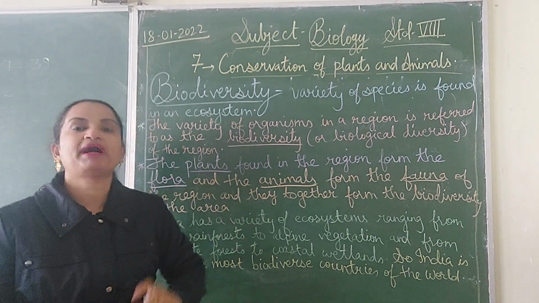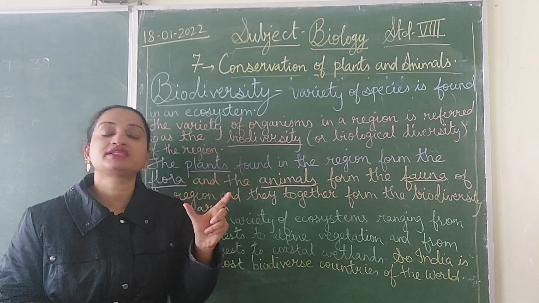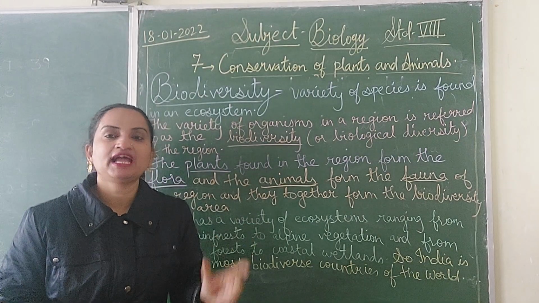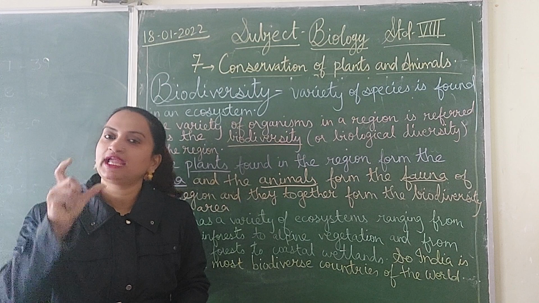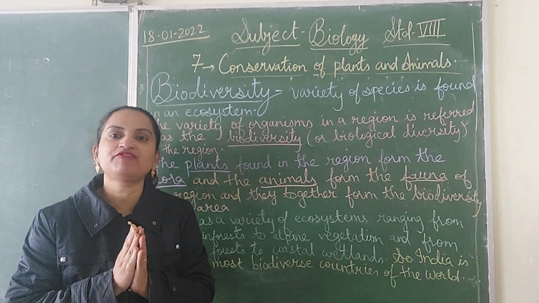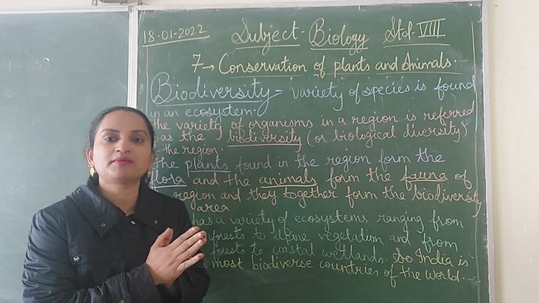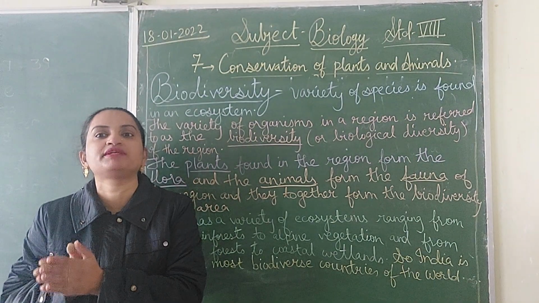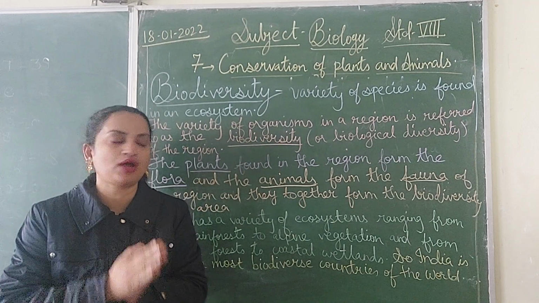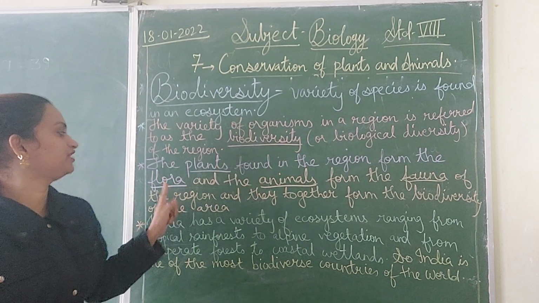As we know, biology is made up of botany and zoology, and botany is the study of plants and zoology is the study of animals, and this together forms the biology. Means what? The living life is made up of both plants and animals, but the plants are termed in one word and the animals are termed in another word that we are going to know now. That is, the plants found in the region form the flora.